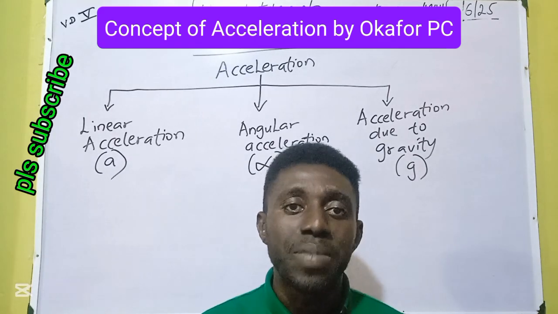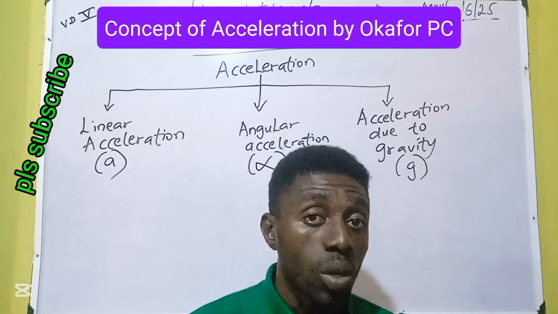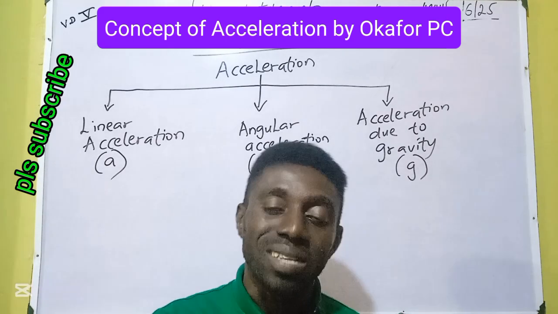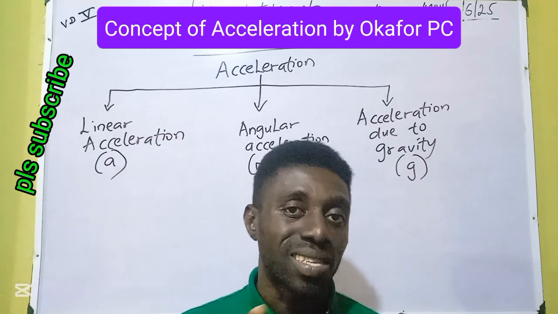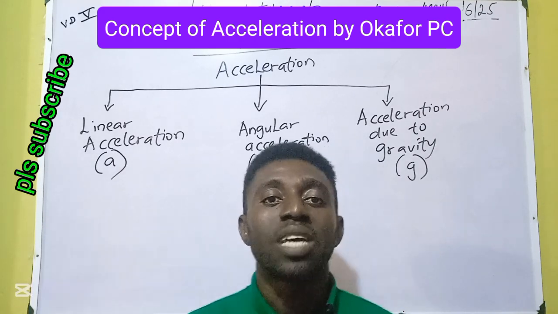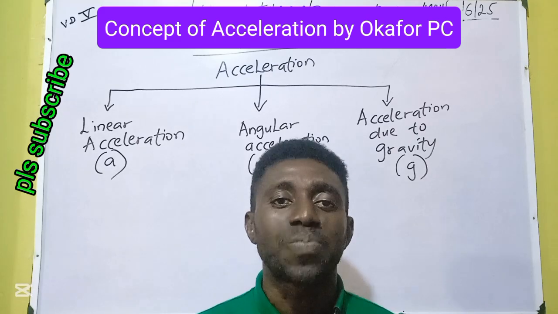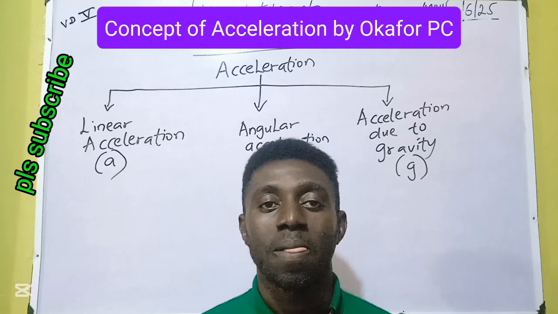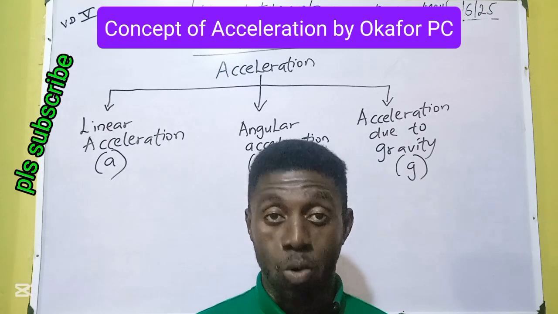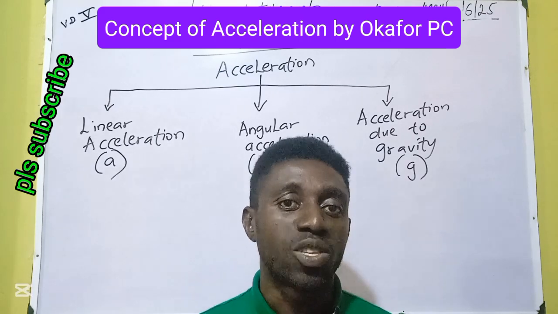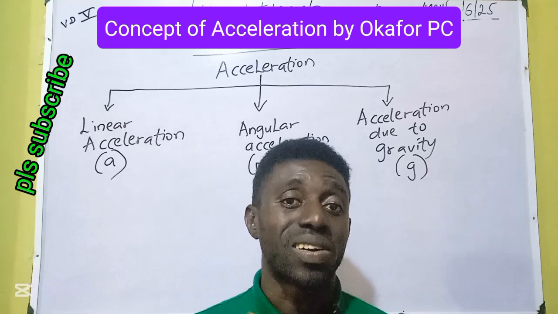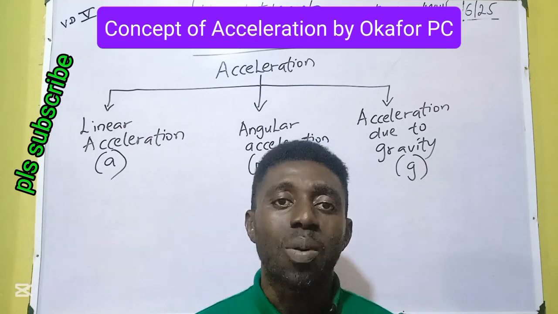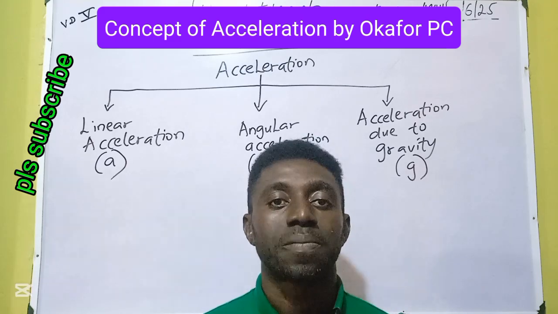So you now know what I mean: acceleration has a close meaning to speed. Speed gave rise to acceleration. Increasing speed is acceleration. Then it gets to a certain point, and the fan maintains its speed. At that point, the fan enters a new concept called uniform speed. So when the fan maintains equal speeds, it's said to be at uniform speed. It's no more accelerating. So acceleration ceases when a body attains uniform velocity.